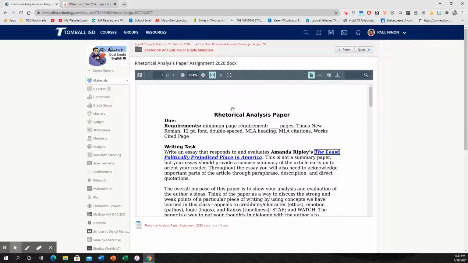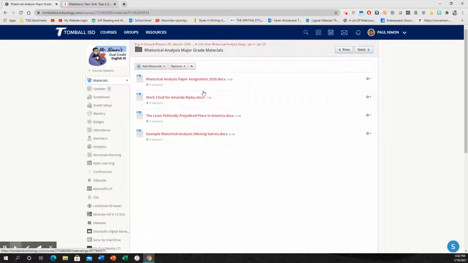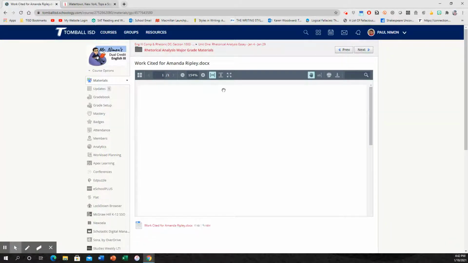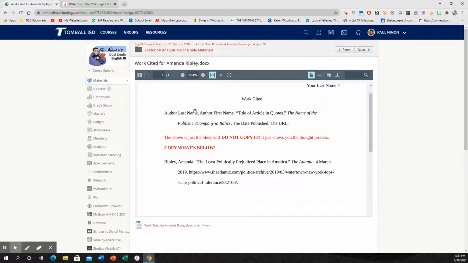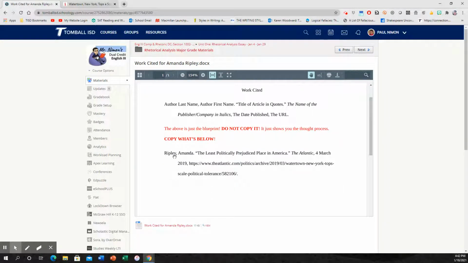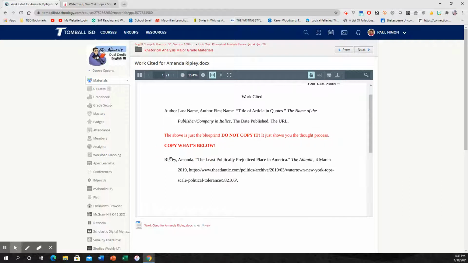And then on the very next page, you're going to have a works cited page. Now, you're only using this one article, so you only need one entry for your works cited page. And for this first paper, I've gone ahead and given it to you. So basically right here where it says Ripley, Amanda, you're going to copy and paste this whole thing right here. Do not copy and paste what's in red. Do not copy and paste this. Okay, you're just going to put works cited and then copy and paste this. And then you're going to turn it in when you are done.